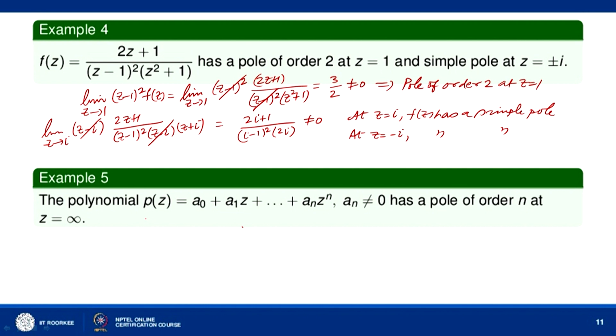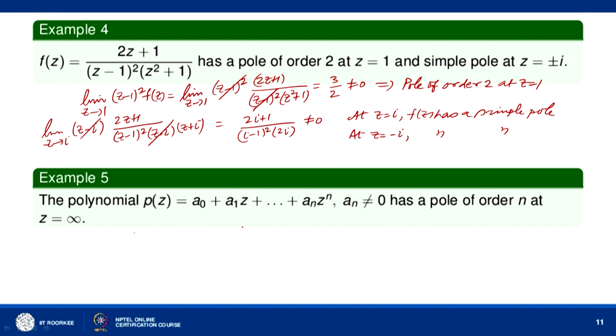Now, let us look at the polynomial P(z) equal to a naught plus a1 z and so on a n z to the power n, where a n is not equal to 0. We know that this function is analytic for all finite z, because we can differentiate P(z) for any z which is finite. Now, it is a polynomial of degree n, as a n is not equal to 0. We want to show that it has a pole of order n at z equal to infinity.